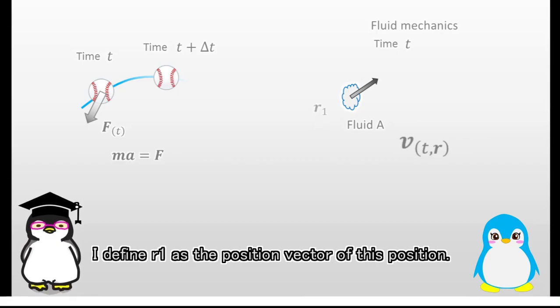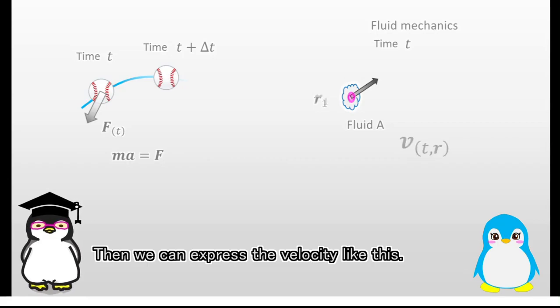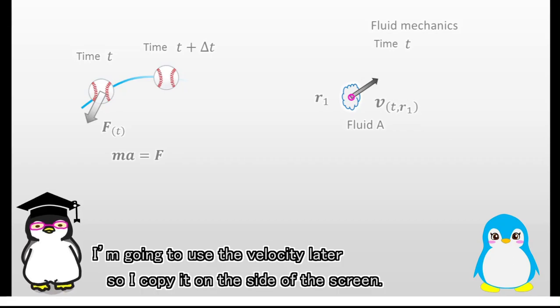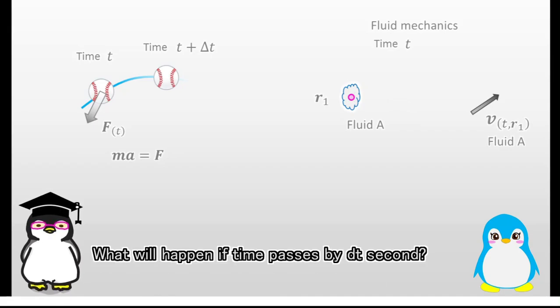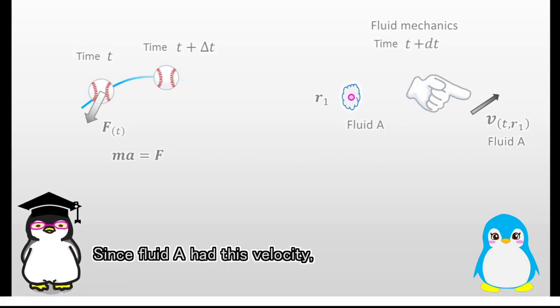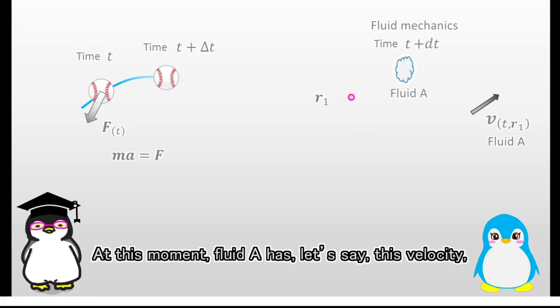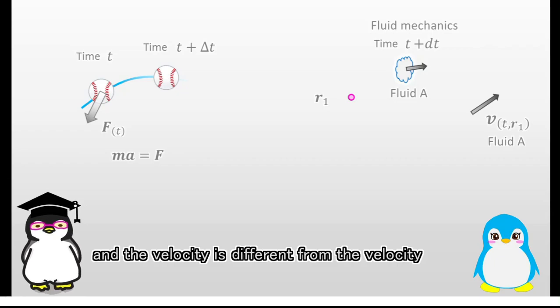I define r1 as the position vector of this position. Then we can express the velocity like this. I'm going to use the velocity later, so I copy it on the side of the screen. What will happen if time passes by dt second? Since fluid A had this velocity, fluid A is supposed to move to this position. At this moment, fluid A has, let's say, this velocity, and the velocity is different from the velocity that fluid A had a while ago.